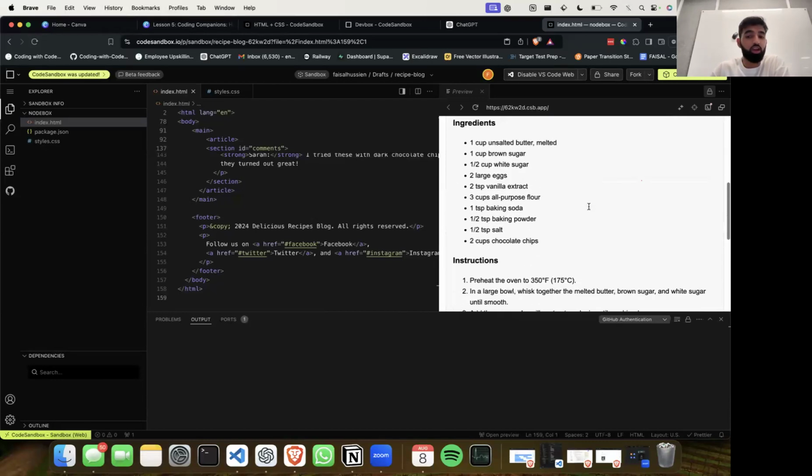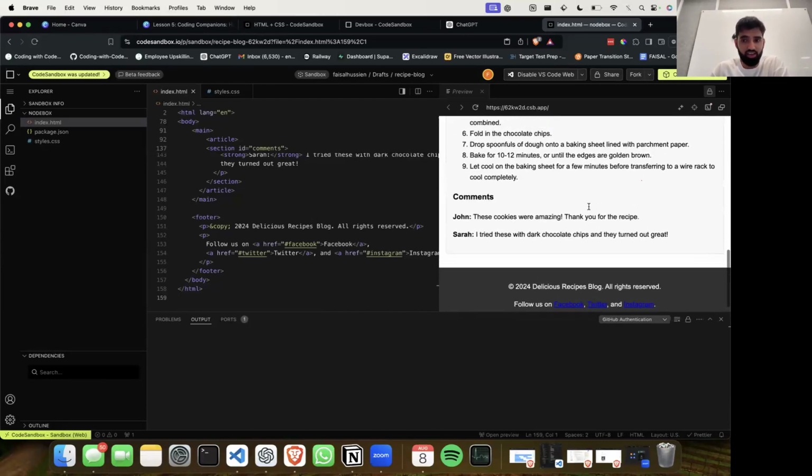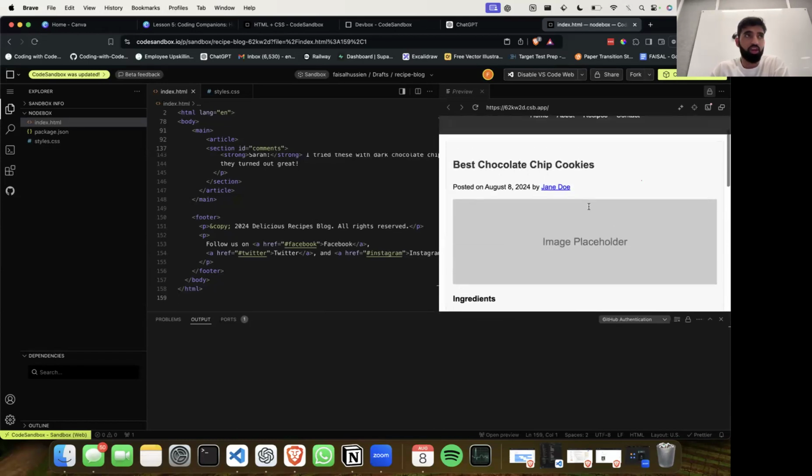And so already it's looking a lot more professional, a lot more tidy and clean, and something that we could actually use for a mock-up. Let's say we were doing a marketing campaign and we wanted to mock up what a landing page would be, or we wanted to say, hey, I know what I want to create in terms of a particular website, but I just want to quickly generate a mock-up so I know where everything will go.